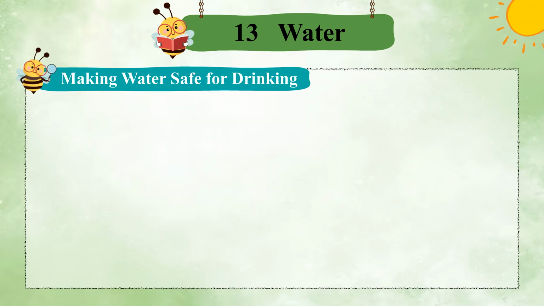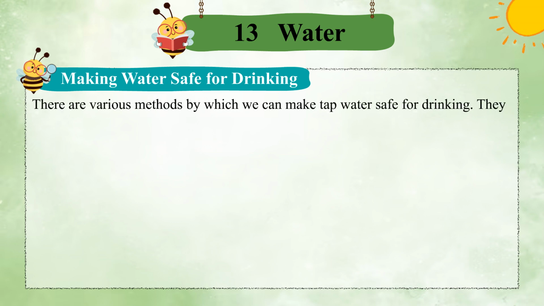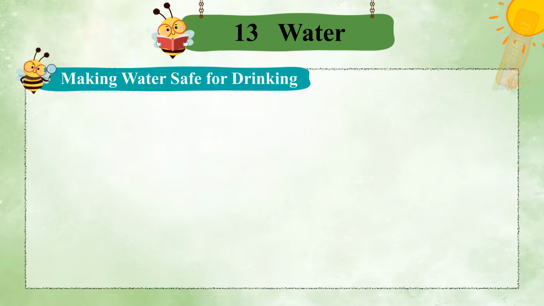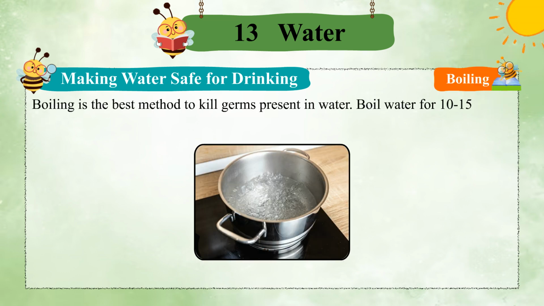Making water safe for drinking. There are various methods by which we can make tap water safe for drinking. They are: boiling. Boiling is the best method to kill germs present in water. Boil water for 10 to 15 minutes, cool it, and then store it for use.